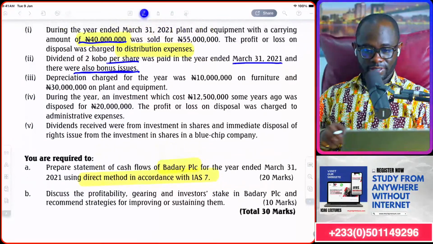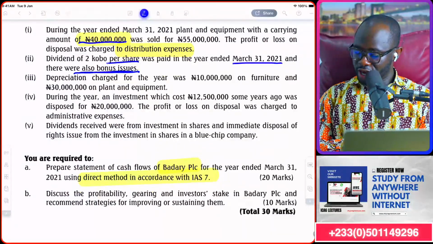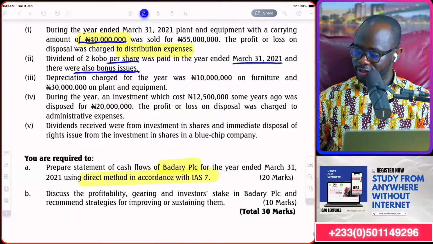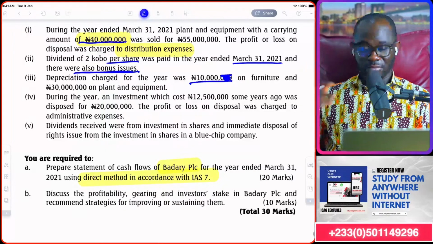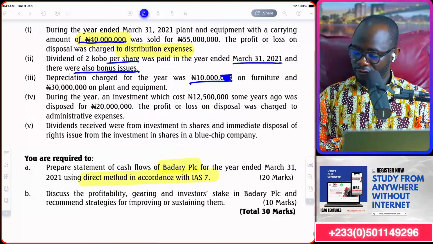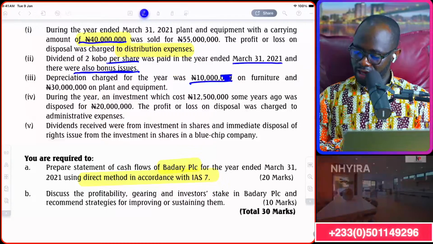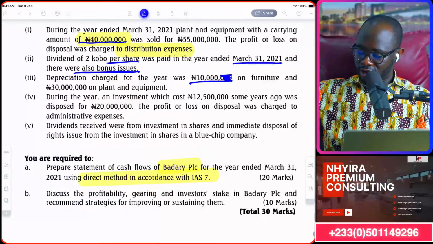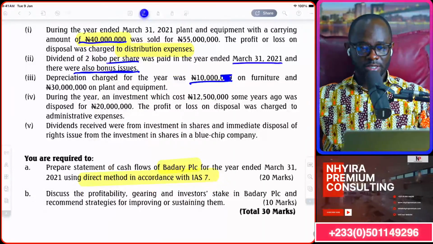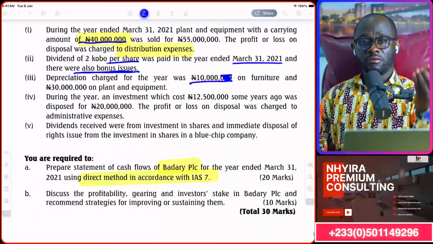Note 3 says depreciation charged for the year was 10,000. Remember, we are canceling 3 zeros here because we are working 3 zeros up. On furniture, 10,000, and on plant and equipment, 30,000. So total depreciation charge is 40,000.